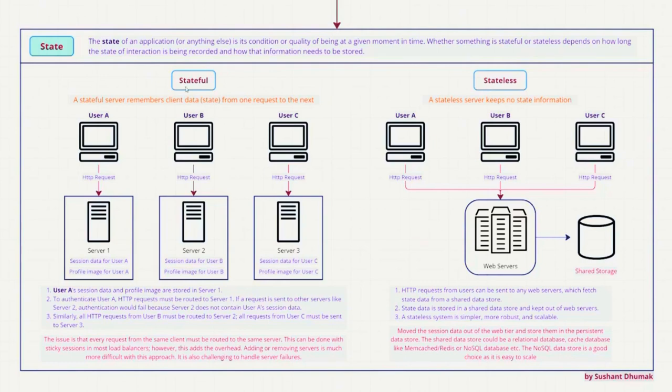Then the question is what is stateful and stateless. So let's look at stateful. Once we know both of these things, then we'll understand what exactly they mean and what exactly we can do with them when we design a system. Here we are talking about a server example, but it may be applicable to other components as well. Right now, a stateful server remembers client data, that is the client state, from one request to the next. Now, what does it mean?